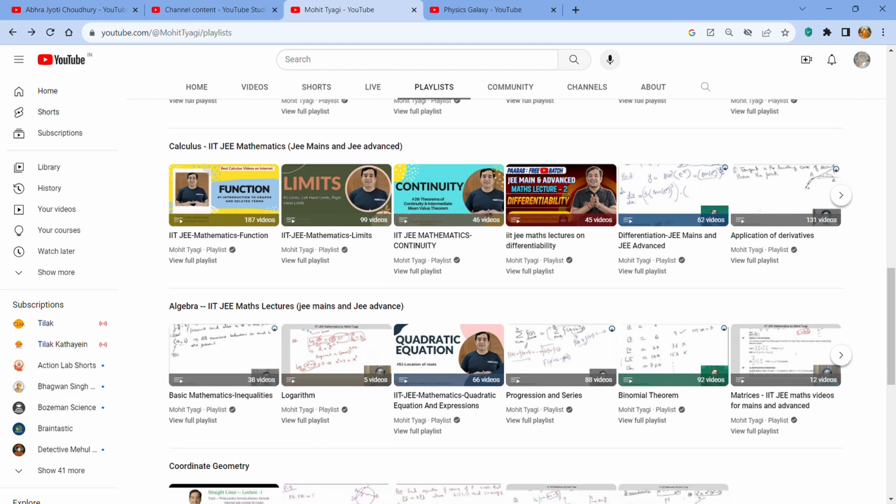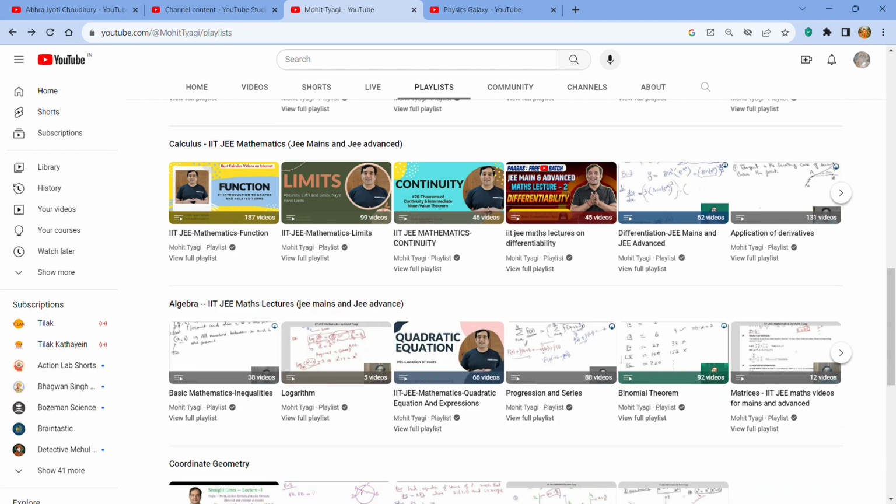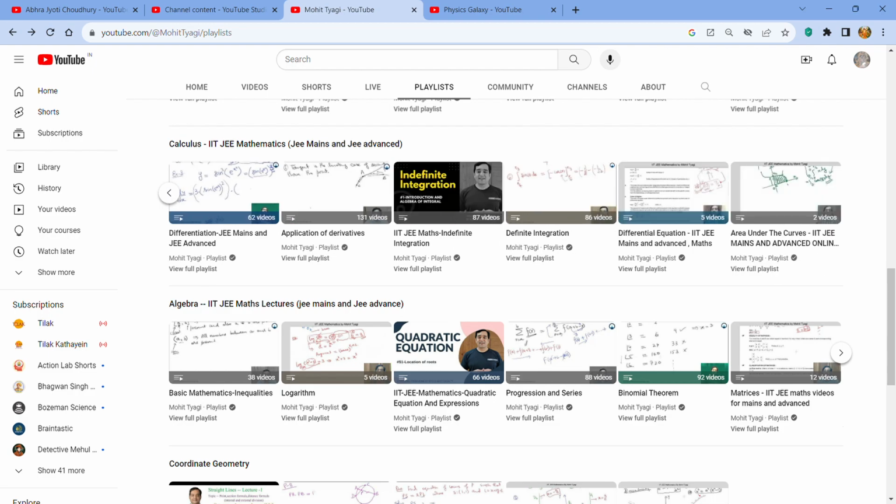If you think that you have time and you want to go deep into the basics of maths, you can start from basic mathematics or inequalities. Then you should go to functions, limits, continuity, differentiability, and you can follow these two in parallel and follow this sequence, from left to right. There are more playlists as such.